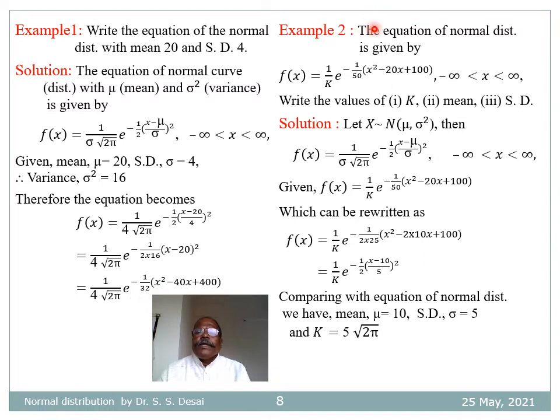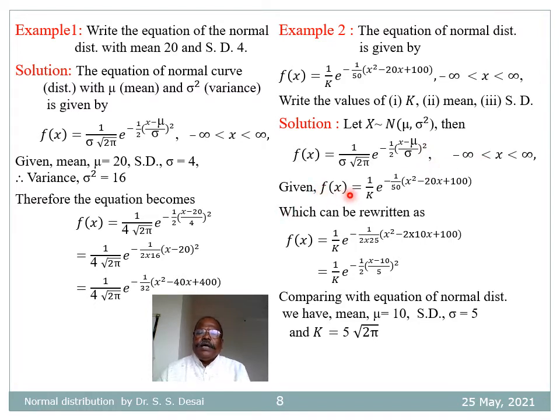Example number 2. The equation of a normal distribution is given by f of x is equal to 1 divided by constant k into e raised to minus 1 by 50 into (x square minus 20x plus 100), for minus infinity less than x less than plus infinity. Find the values of k, mean and standard deviation. For solution, let x follow normal distribution with mean mu and variance sigma square. Therefore, its PDF is going to be f of x is equal to 1 divided by sigma root 2 pi e raised to minus half ((x minus mu) divided by sigma) whole square.